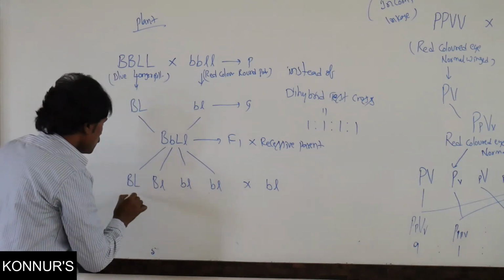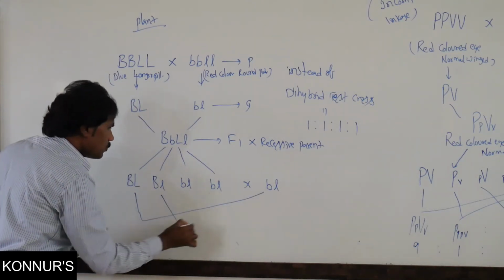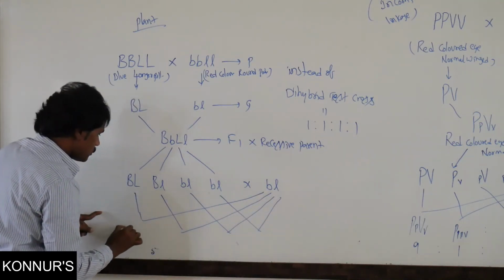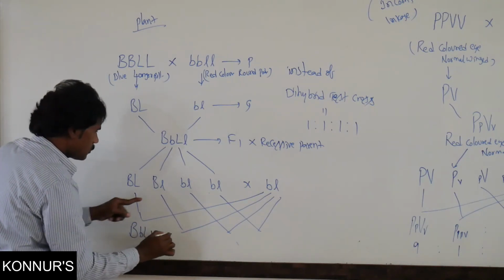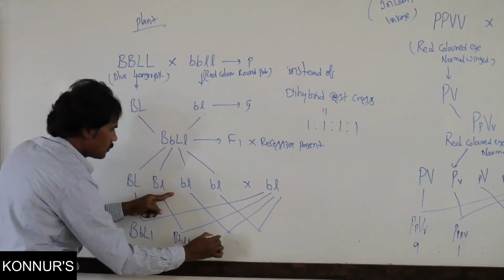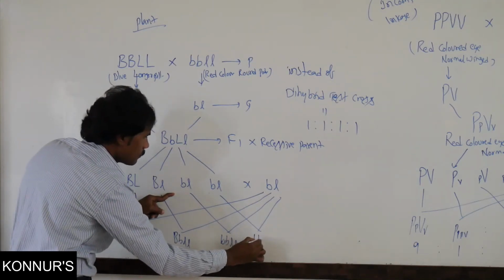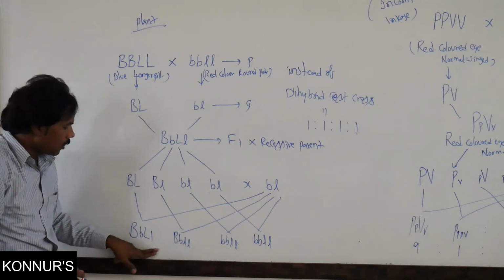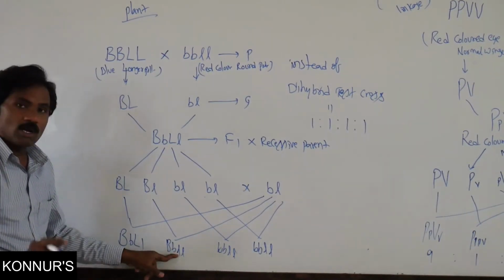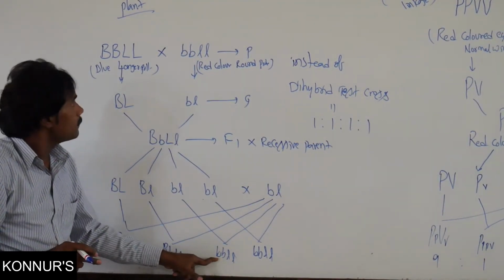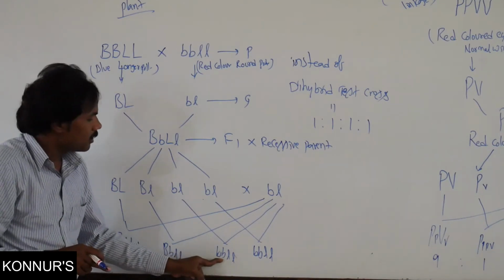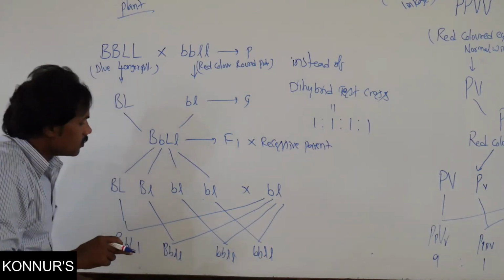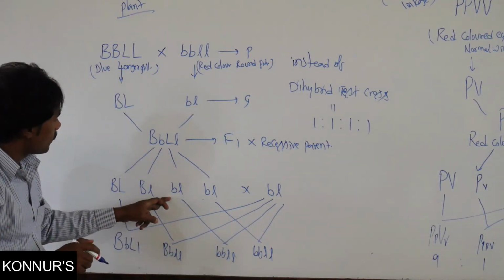It is crossed with this, and then the possible progenies are these. This is blue color and longer pollen grains. It is blue as well as round pollen. It is red color as well as round pollen. Red color and round pollen.